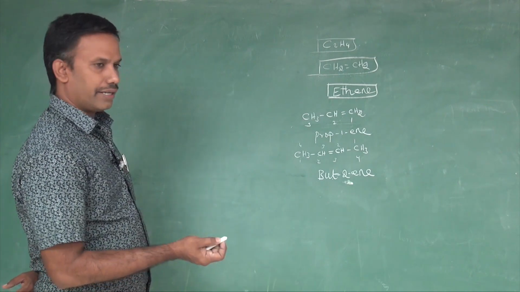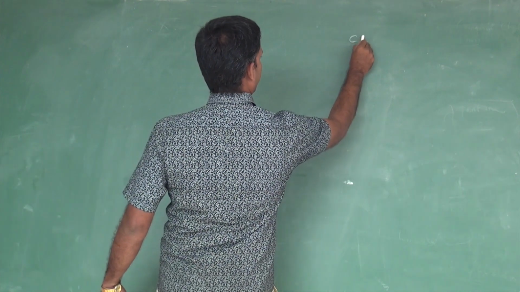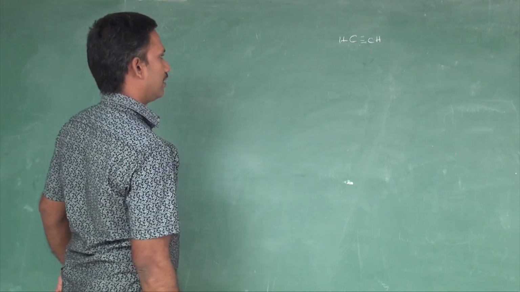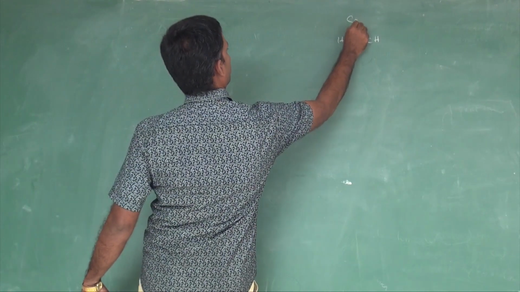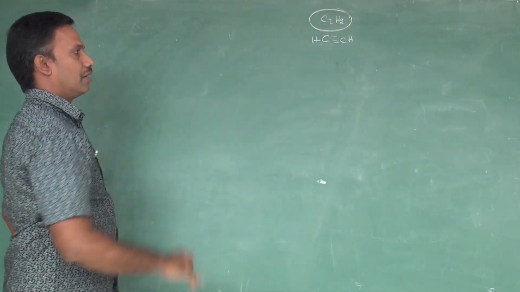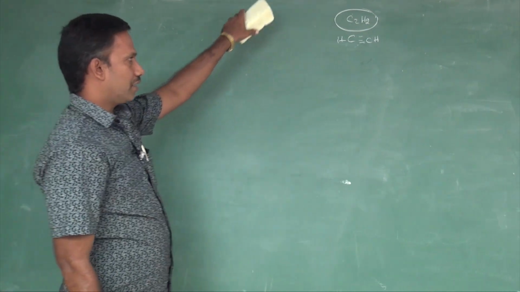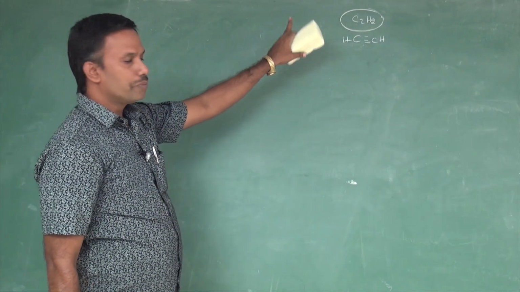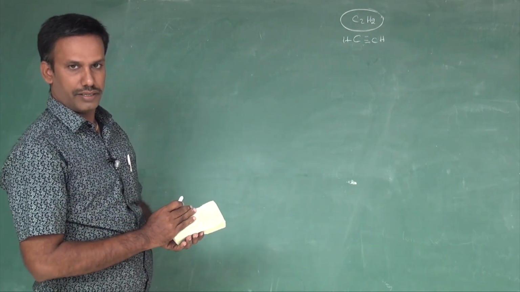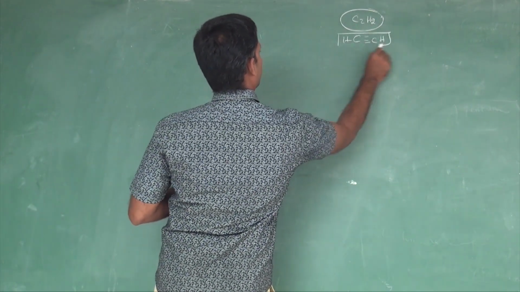Let us move on to naming alkynes. The simplest alkyne, acetylene. The condensed formula they may give is C2H2. By looking at this formula, you apply the general formula rule, then you find whether it is an alkane, alkene or alkyne. After analysis, I come to the conclusion it should be an alkyne. There must be a carbon-carbon triple bond. Then let us move on to the naming.